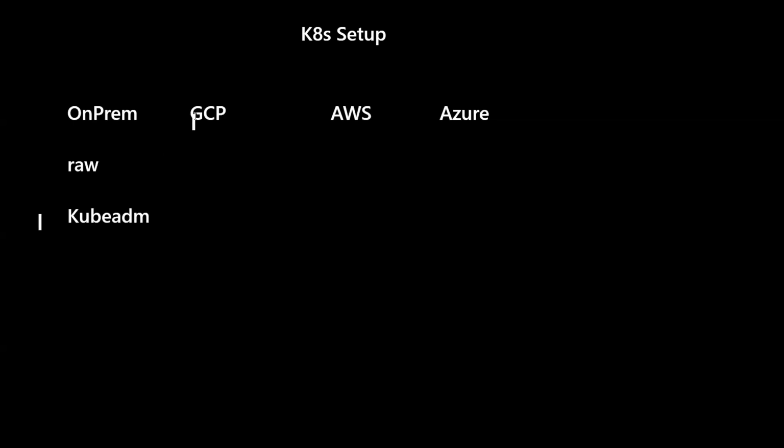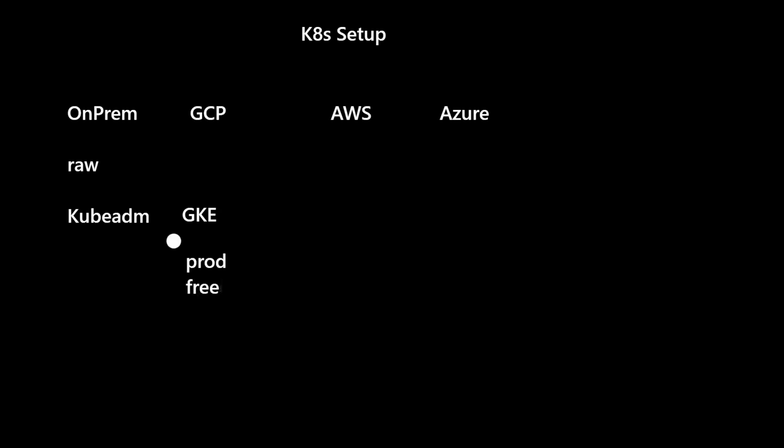Now if you talk about GCP, Google Cloud Platform, it offers a service called GKE, Google Kubernetes Engine. This is a service on GCP which comes pre-packaged, and with a single click you can create a Kubernetes cluster, and that too a production grade cluster, absolutely free.